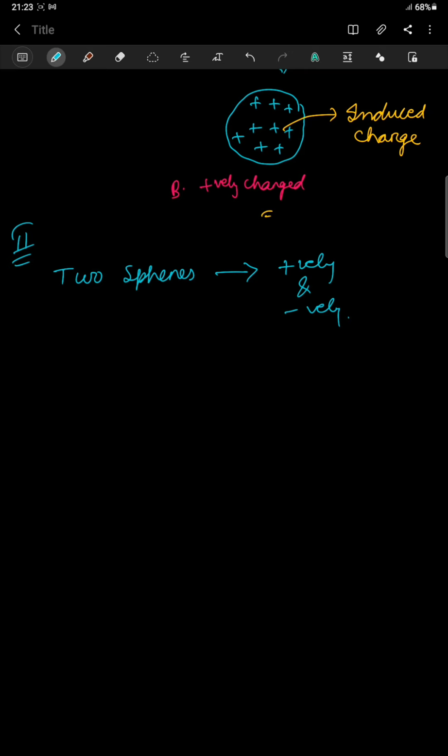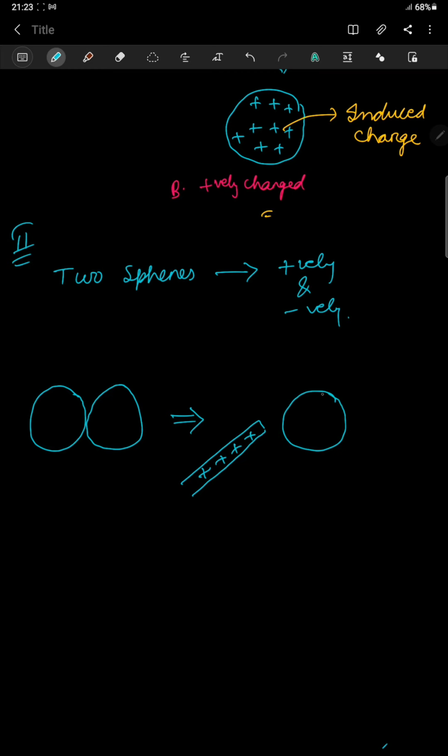So how to start? Two spheres of this form are given to you, they are in contact with each other, neutral bodies. Now what you do is, let us bring a rod which is positively charged. So this is a positively charged rod, I brought it near. Then what happened? These are the two spheres which are close to each other. You'll see, because of the presence of the positive rod, the negative charges get induced here, and on this side you will see some positive charges.